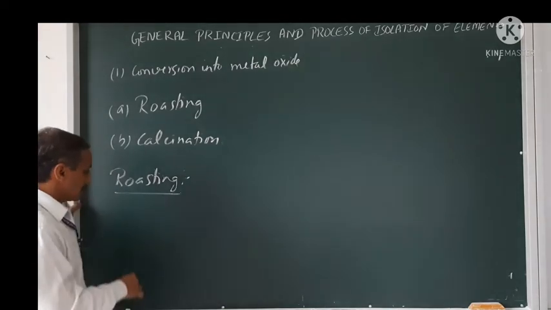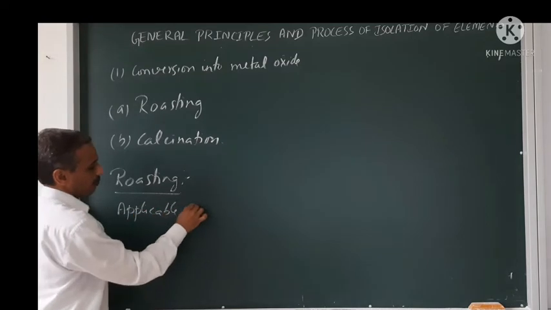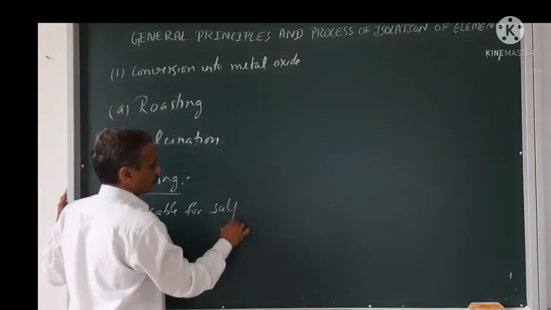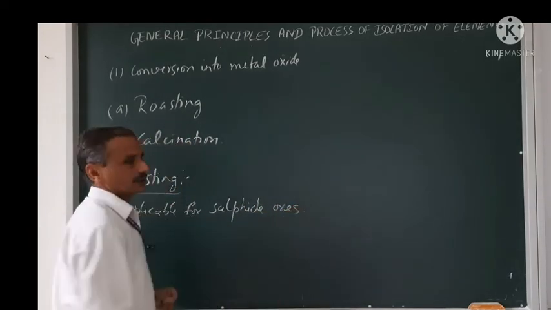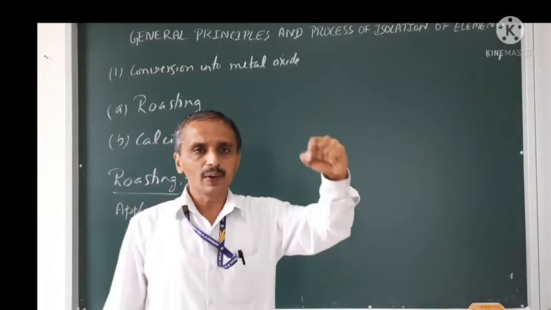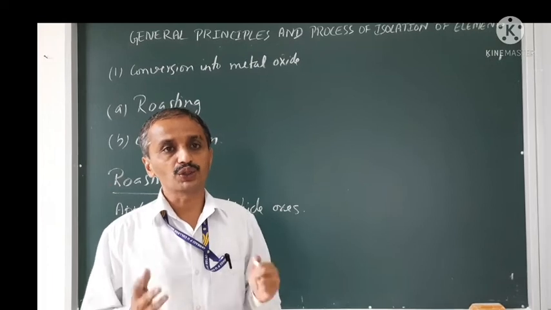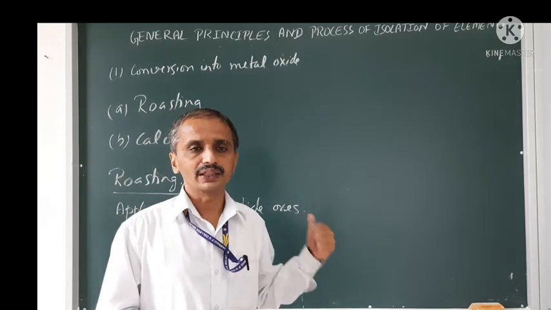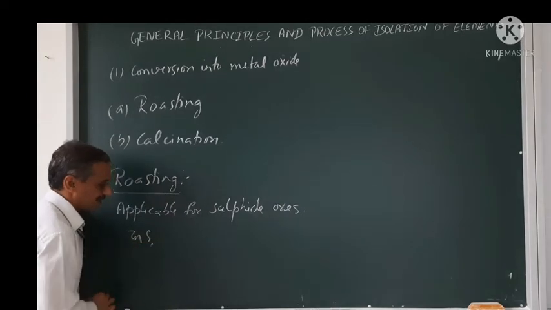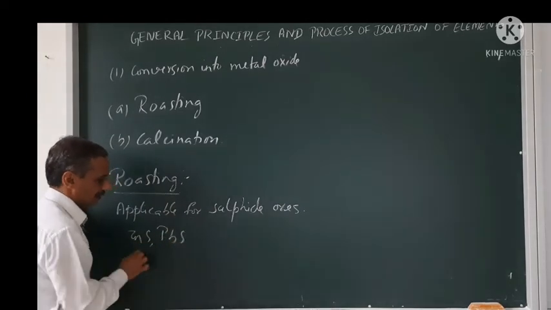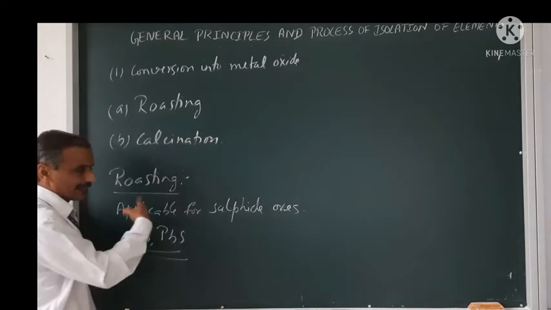The roasting process is applicable for sulfide ores. Note this. They can ask in the competitive exam, among these, which ore can be subjected to roasting? Then I can say sulfide ore, or they will write zinc sulfide, PbS, etc., because these are all sulfide ores only. This is called galena, this is called zinc blende.